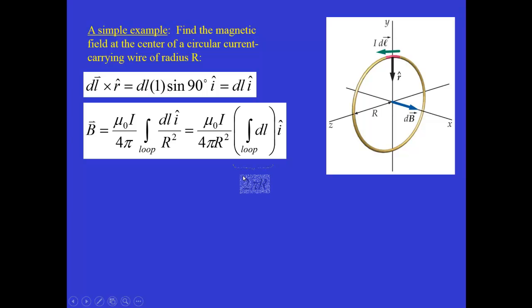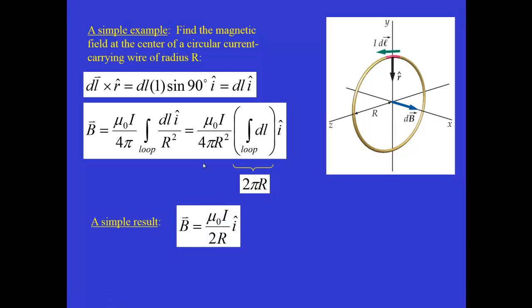And it's pretty easy to see that that's nothing more than the circumference of the circular loop, because 2 pi r is the circumference. Once we plug that in, we get a very, very simple result: mu naught times I over twice the radius in the i hat direction. And this vector integral became simple because all of the different parts along the loop were all pointing in the same direction, and so it was a very simple integral to do.